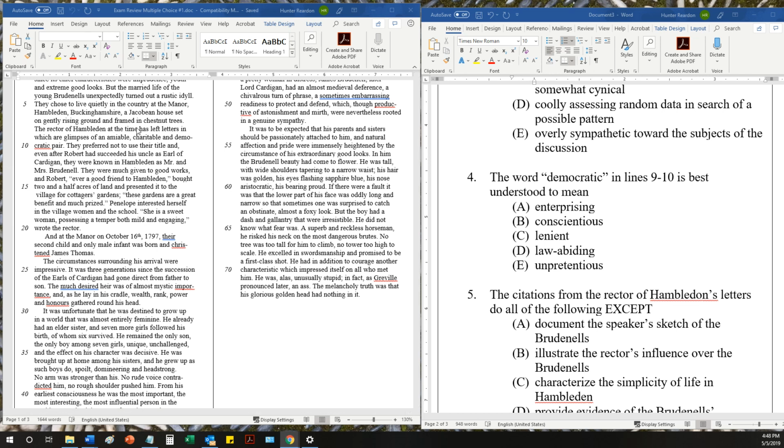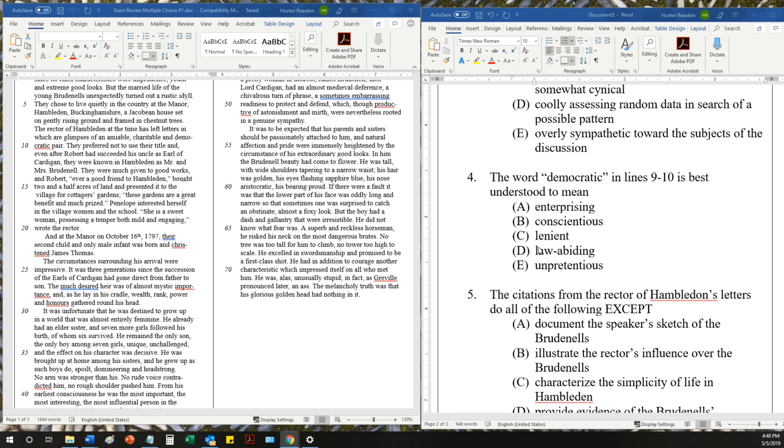The rector of Hambledon at the time has left letters in which are glimpses of an amiable, charitable, and democratic pair. They preferred not to use their title, and even after Robert had succeeded his uncle as Earl of Cardigan, they were known in Hambledon as Mr. and Mrs. Brudenell. Okay, so an earl is nobility, right? Indicates nobility, but Mr. and Mrs. are titles used by people who, as opposed to Lord and Lady or whatever the equivalent might be for that particular title of nobility. I'm not quite sure what it would be for an earl.